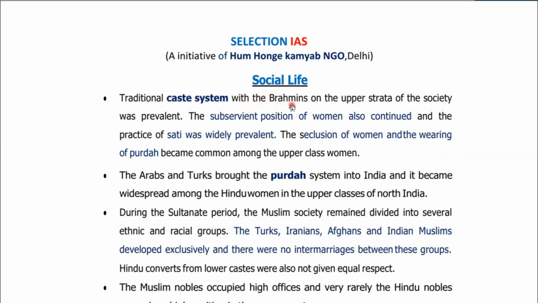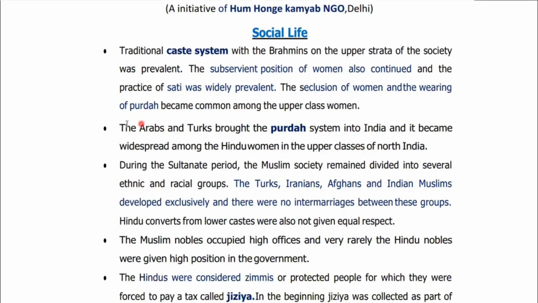The traditional caste system with the Brahmins on the upper strata of society was prevalent. You saw in ancient history the beginning of the Varna system, when society was divided into 4 parts: Brahman, Kshatriya, Vaisya, and Sudras. So still during the Delhi Sultanate period also, Brahmins were on the top. The subservient position of women also continued, and the practice of sati was widely prevalent. The seclusion of women and the wearing of parda became common among the upper class women. Parda means veil.